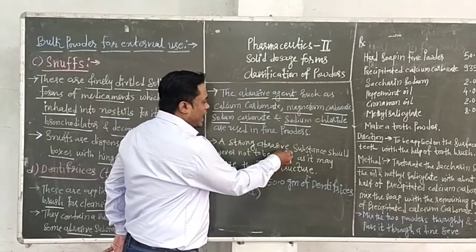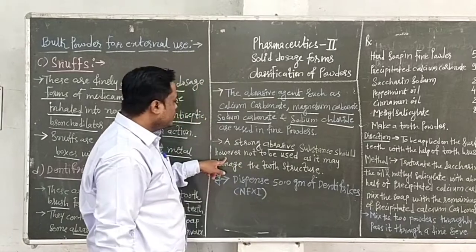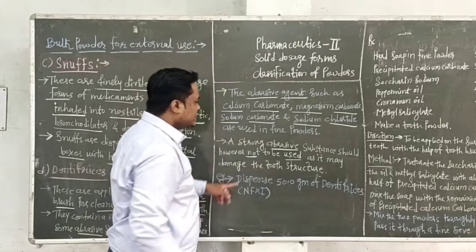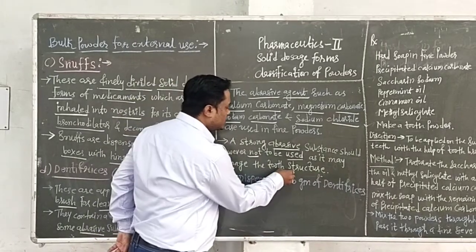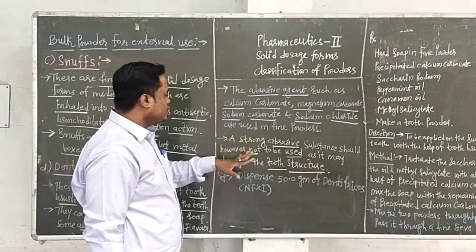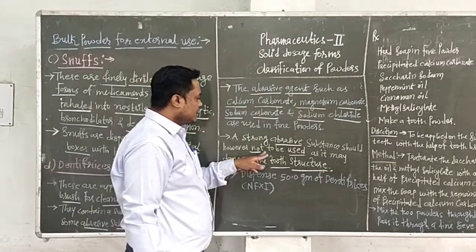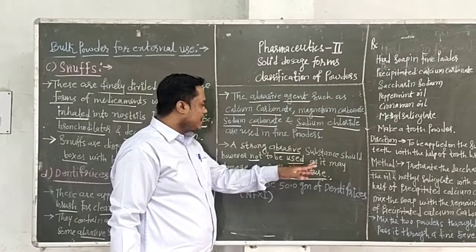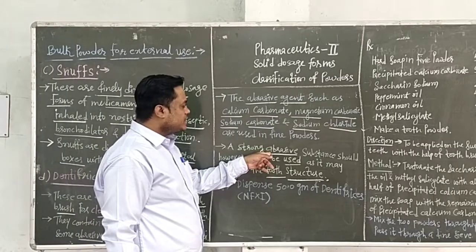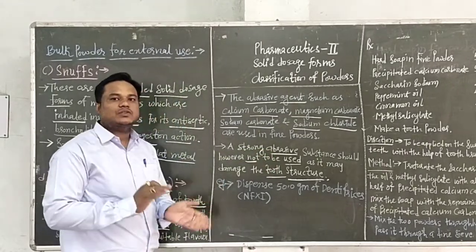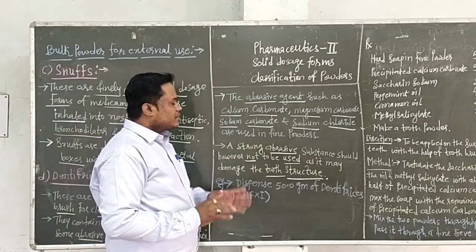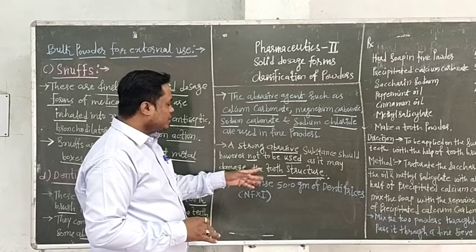A strong abrasive substance should however not be used because it may damage the tooth structure. Means the strong abrasive substance should not be used because these abrasive agents remove the debris or residual stain of the teeth surface, and a strong one may damage the tooth structure.